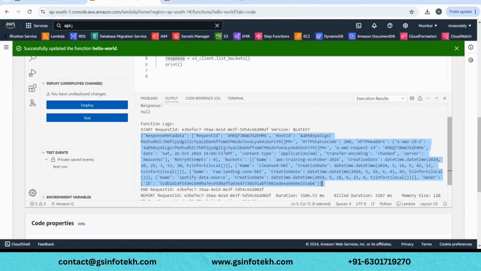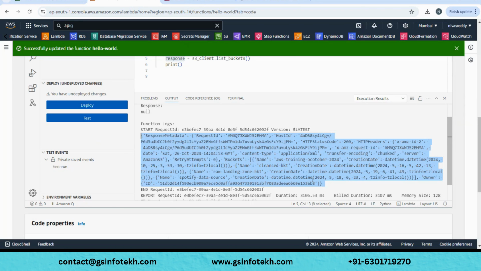This is a JSON format. Just as an awareness, whenever you have something in curly braces in your output, that is a JSON format. JSON files have key value pairs. So this is a key and the value is this thing; this is a key, the value is application; name is a key, the value is cleanse bucket; creation date is a key and the value is whatever. Whenever it's key value like that, it's called a JSON dictionary.